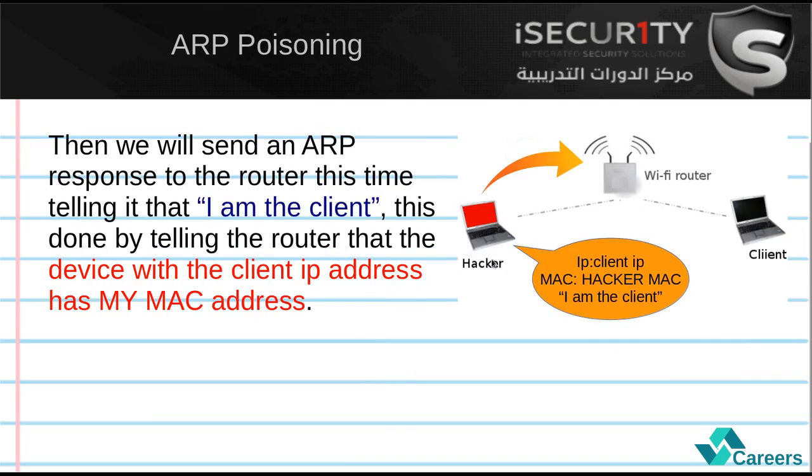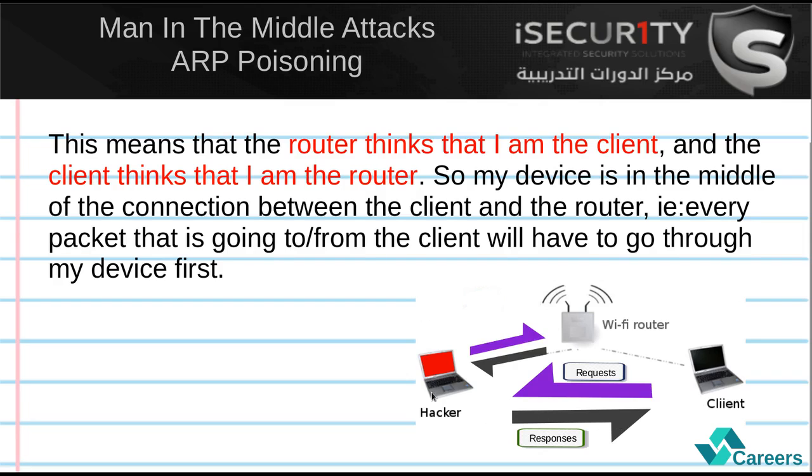After that, we're going to do the opposite to the router. So we're going to tell the router that I am the client. We'll do this by telling the router that my IP is the client's IP and that client has my MAC address. So the communication of packets will be done through the MAC address, and the Wi-Fi router will start sending any packet that's meant to go to the client to us instead. This will redirect the flow of packets through our device.